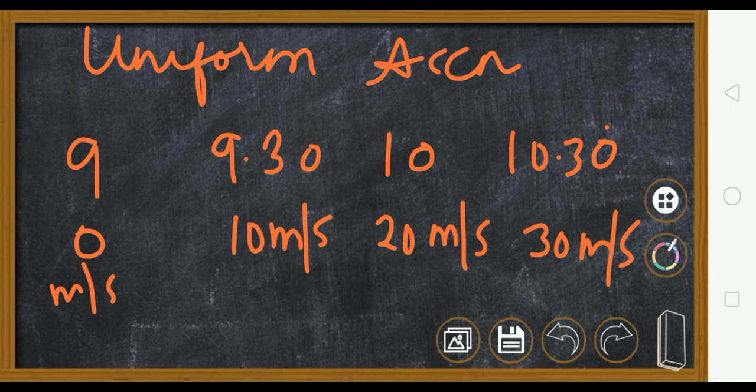Okay, why uniform acceleration? Because acceleration means only change in velocity, and here it is having equal change in velocity in equal intervals of time. So it is uniform acceleration. Clear?